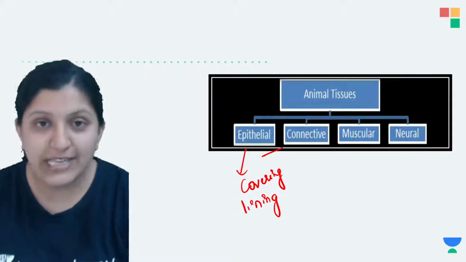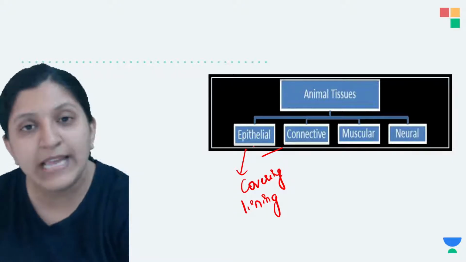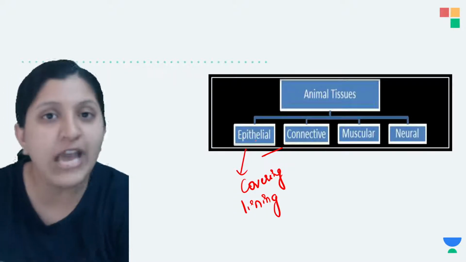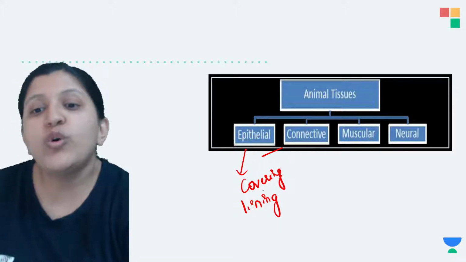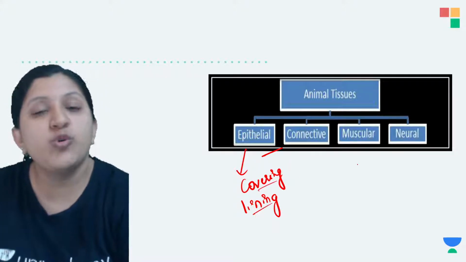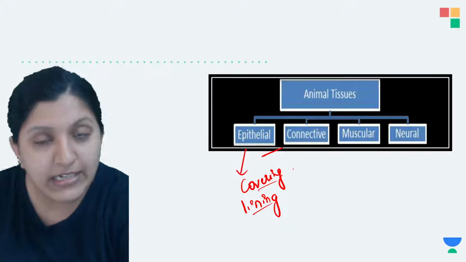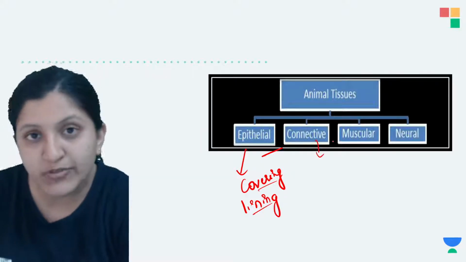So skin is basically an epithelial tissue that you can find on the outermost layer. It can be covering, and it can also be lining. Now, connective tissue is there. So what does the connective tissue do?